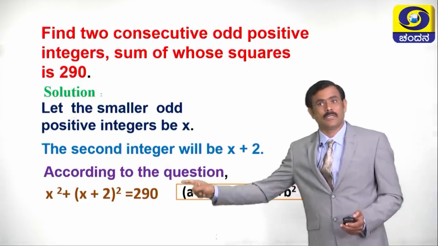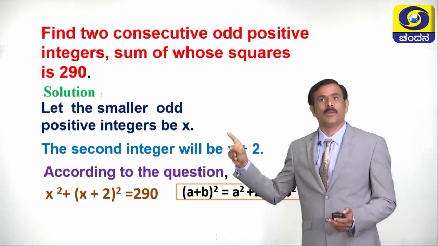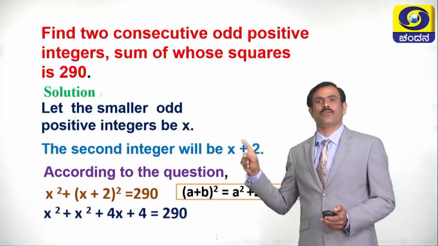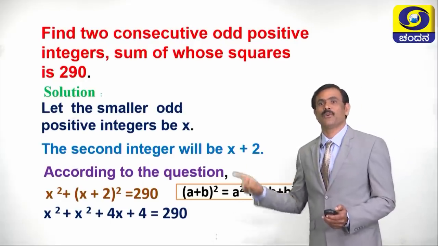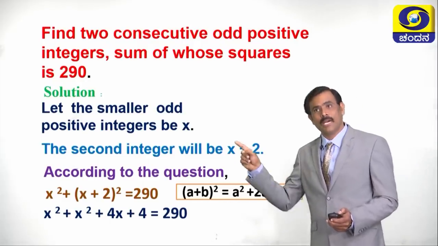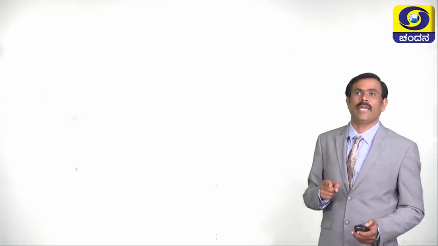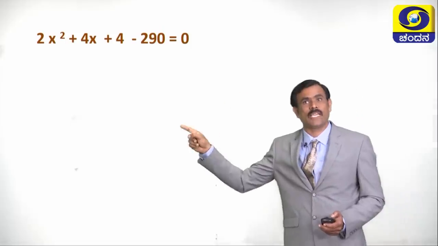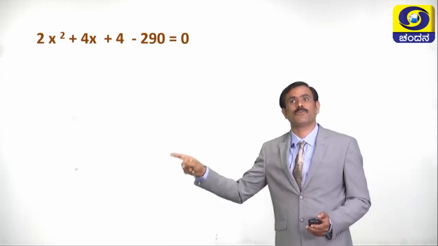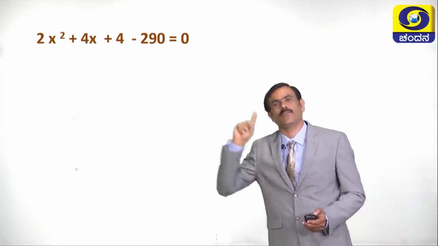Now, the equation becomes (x² + x + 2)... x² + x² + 4x + 4 = 290. Now, shift 290 to the LHS, then it becomes 2x² + 4x + 4 - 290 = 0.